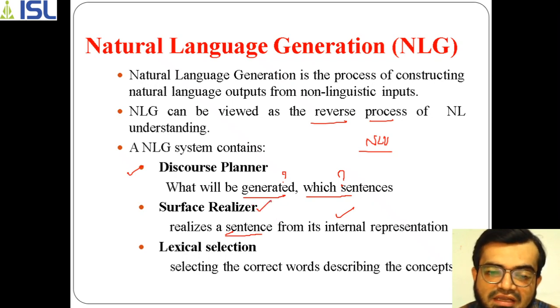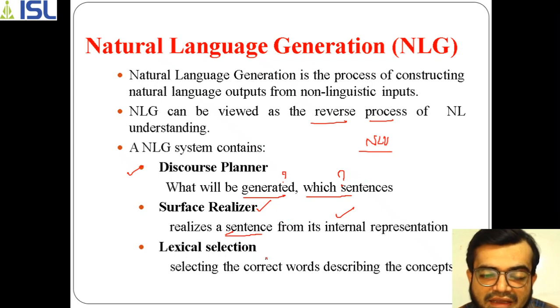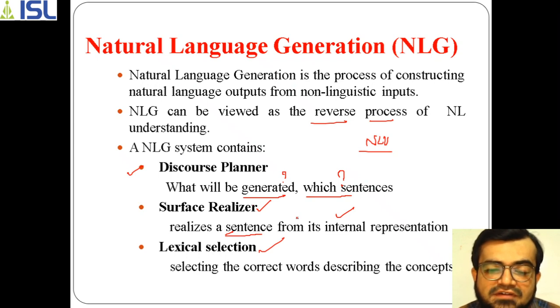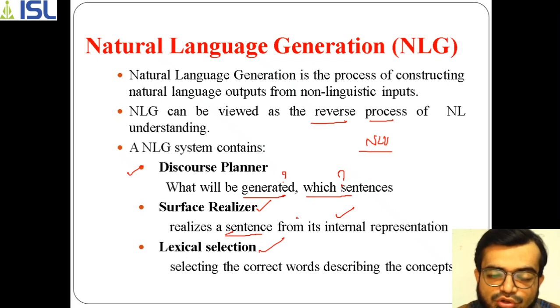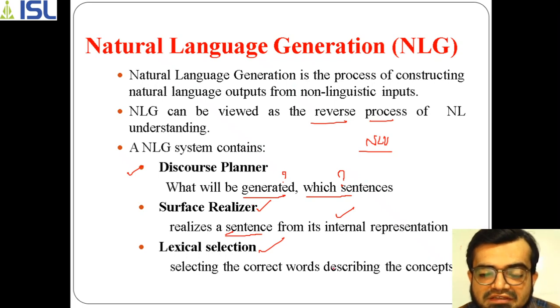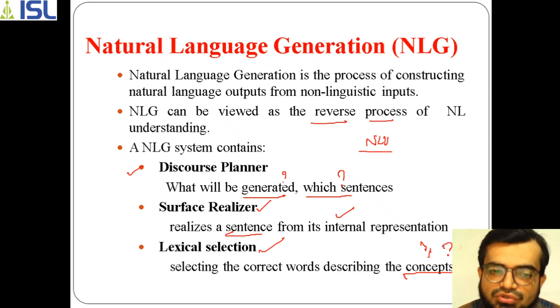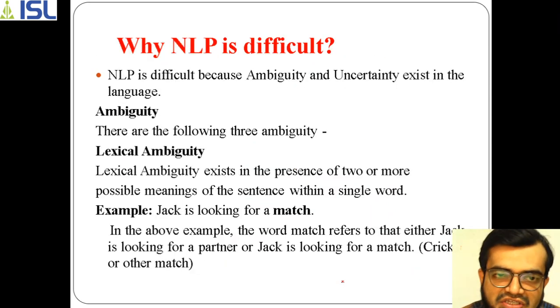Lexical selection is choosing which words are best suited to give as a reply to a user, so the correct words that are in the correct sense have to be selected, describing the concepts in the reply to a human. So this is natural language generation.